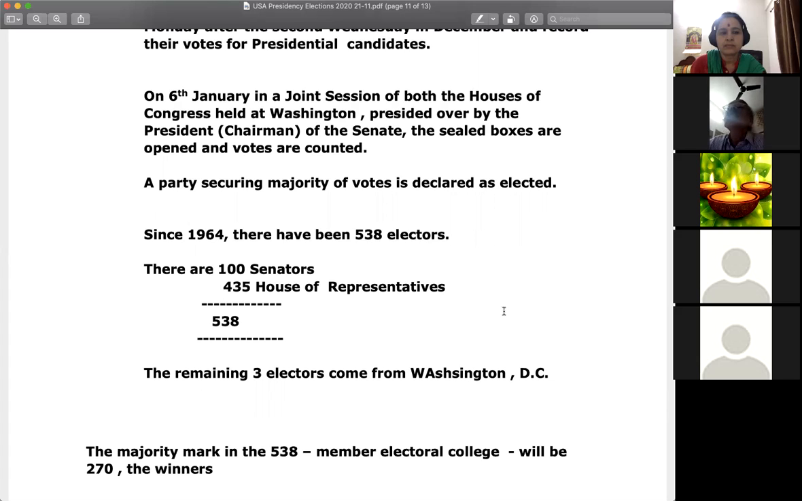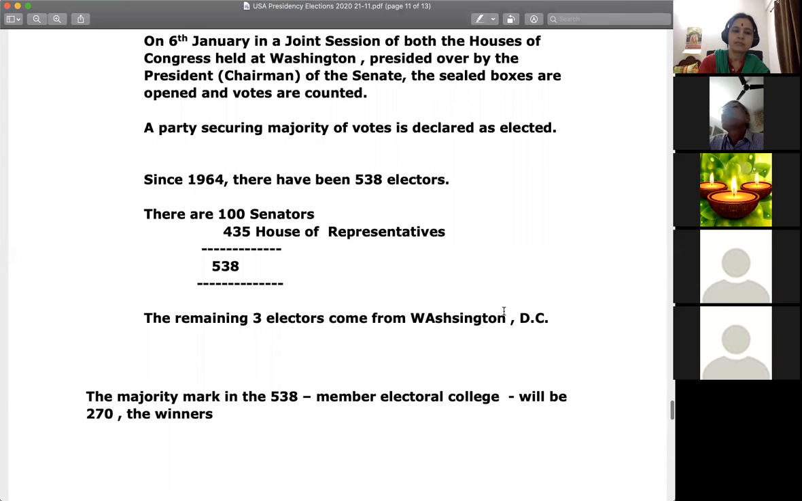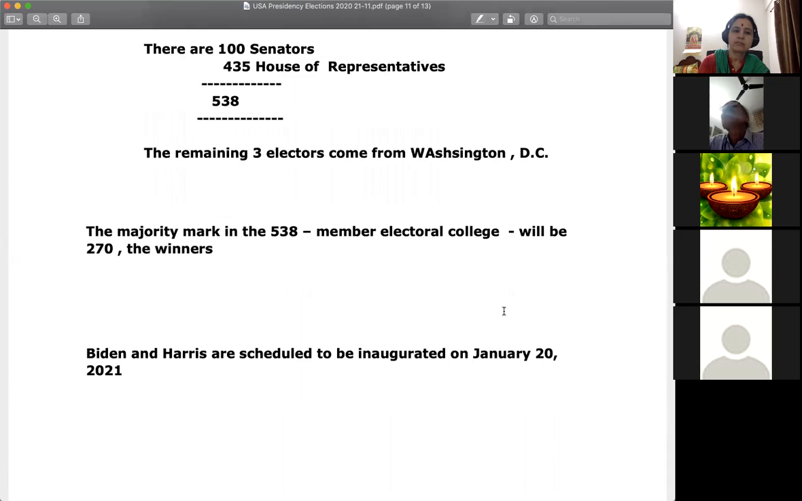Since 1964, there have been 538 electors. How are these 538 electors calculated? 100 senators and 435 from the House of Representatives make 535, and 3 are from Washington, D.C. So the electoral college has 538 members, and more than 50 percent, that is 270, wins.